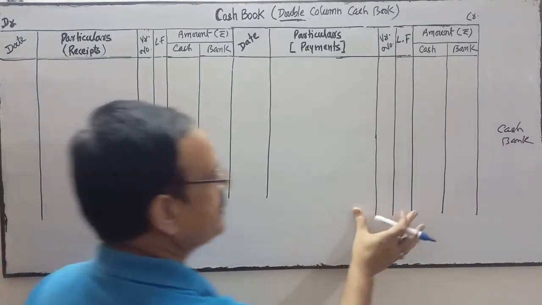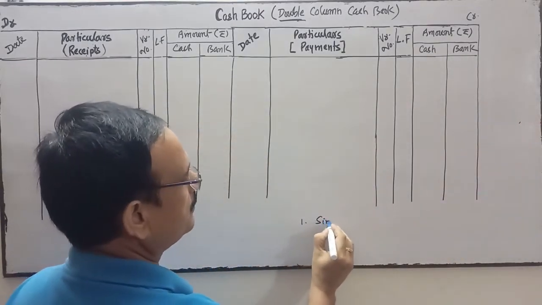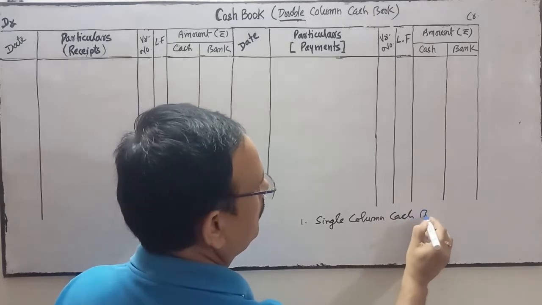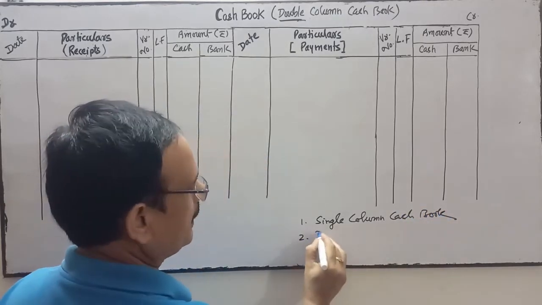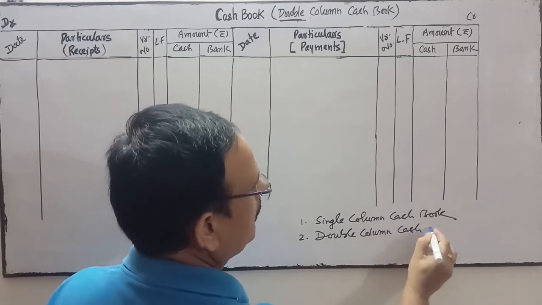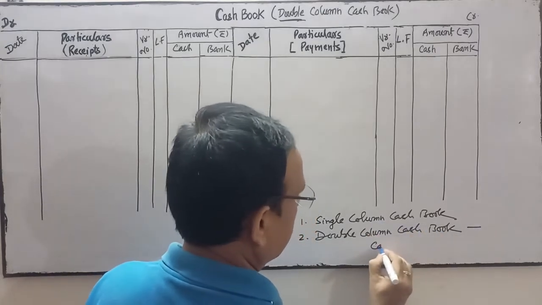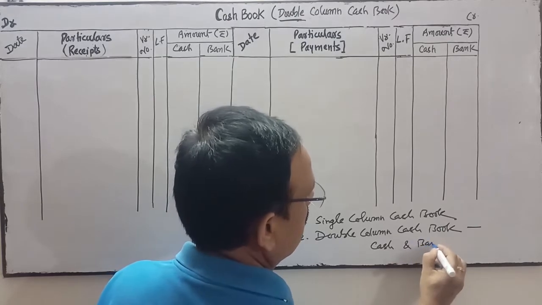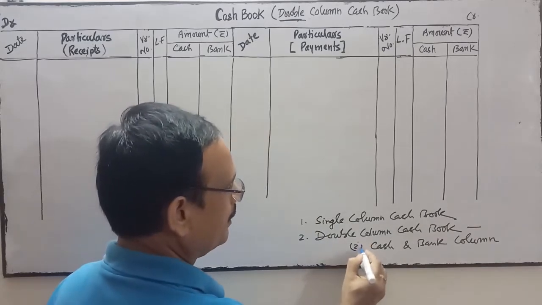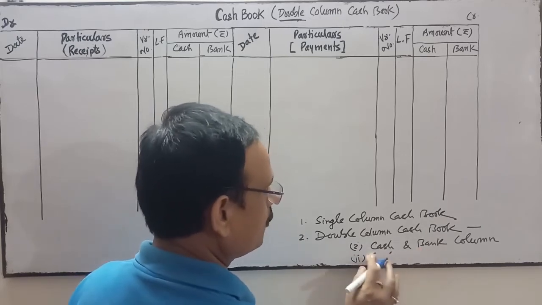In our syllabus we have to see the single column cash book, and second, the double column cash book. In the double column cash book, we have the cash and bank columns. However, cash and discount is also called a double column cash book, but we are not maintaining discount here.